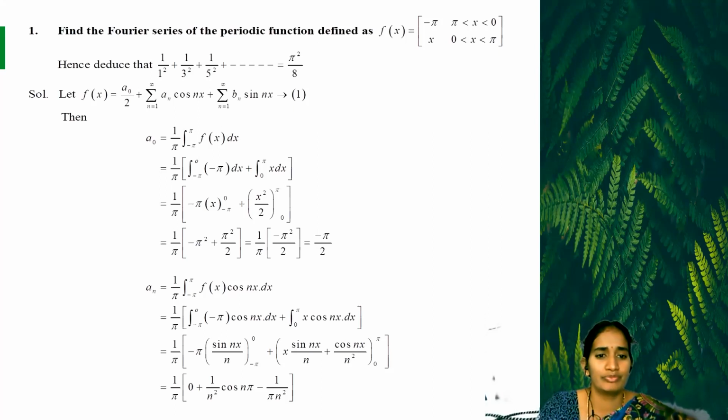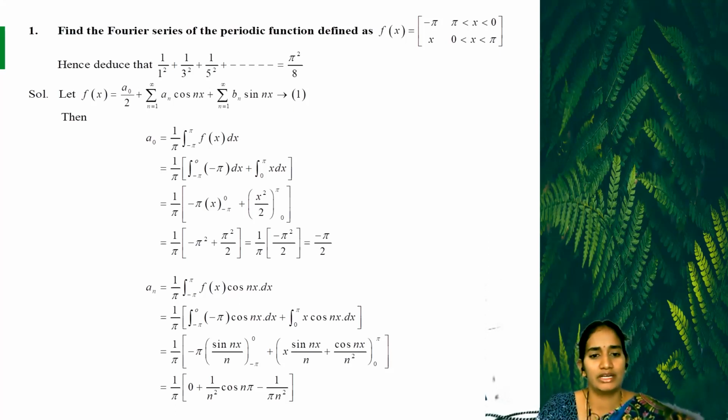In the first step, the upper limit is 0 and the lower limit is minus pi. Next, x squared by 2 with upper limit pi minus lower limit 0. So minus pi into minus pi is minus pi squared, plus pi squared by 2 is the value.